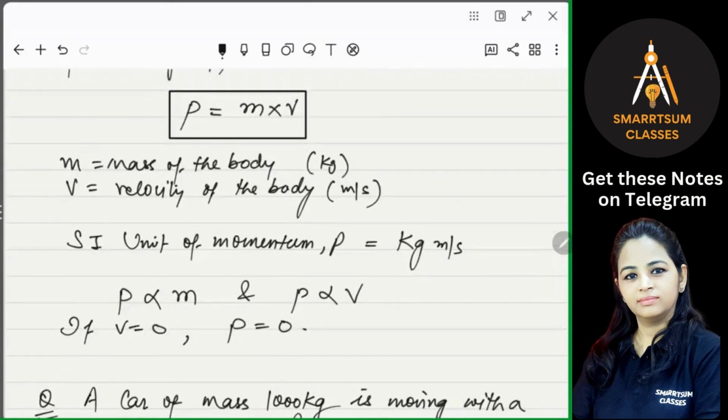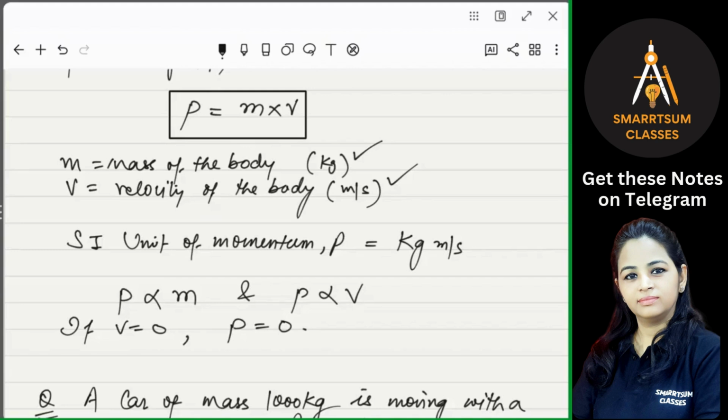P is equal to m into v, where m is mass in kgs and v is velocity in meter per second. So remember, when you are doing some numerical within physics, it is important to note what the units are, right? What are the standard units for the formula? If your physical quantities are not in those units, you will get the wrong answer. Your numerical will be totally wrong. You will get zero for that.